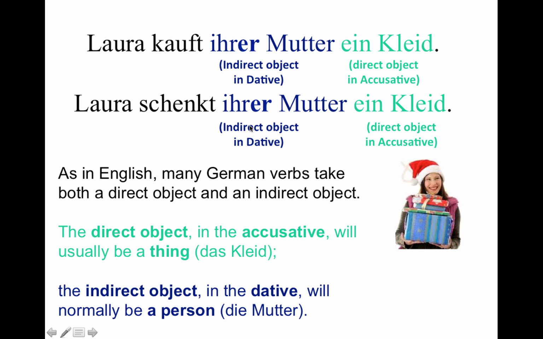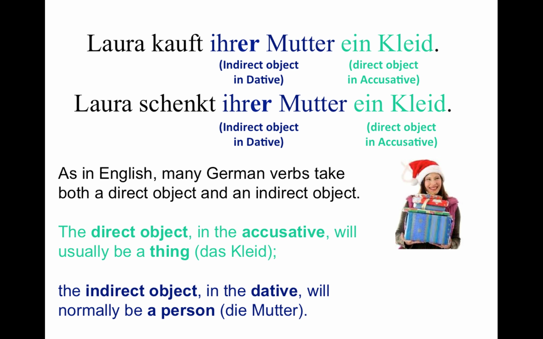Okay, schauen wir nochmal hier. Ja, wir sehen nochmal ein paar Beispiele. Laura zum Beispiel kauft ihrer Mutter ein Kleid. Ja, wir haben Subjekt, Verb, indirektes Objekt, direktes Objekt. Laura schenkt ihrer Mutter ein Kleid. Subjekt, Verb, indirektes Objekt, direktes Objekt. As in English, many German verbs take both a direct object and an indirect object.